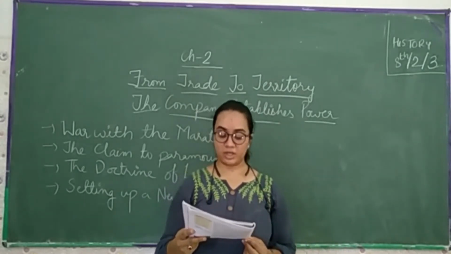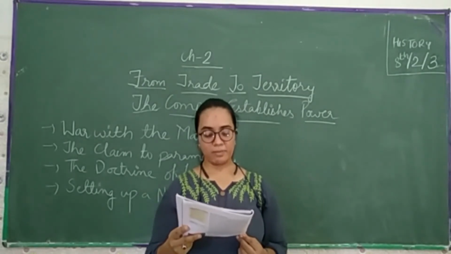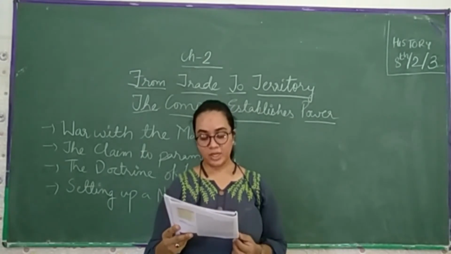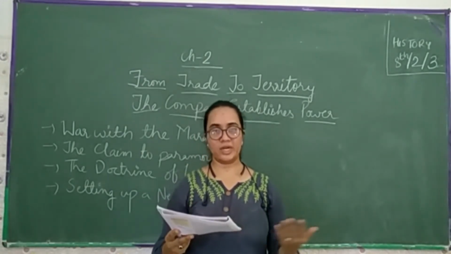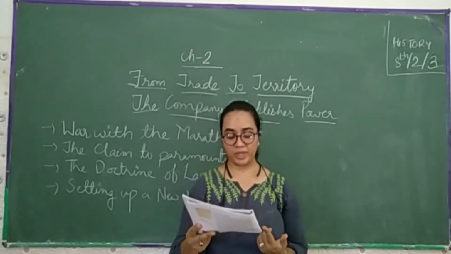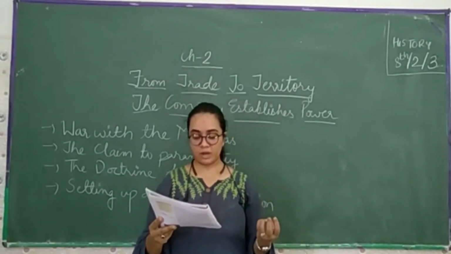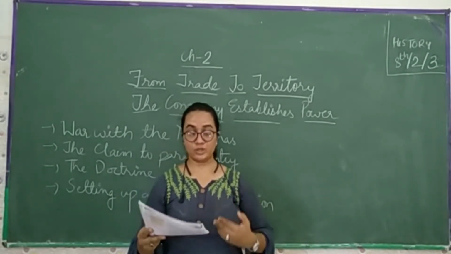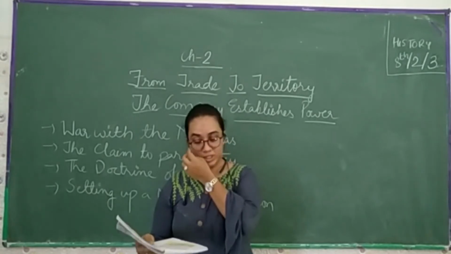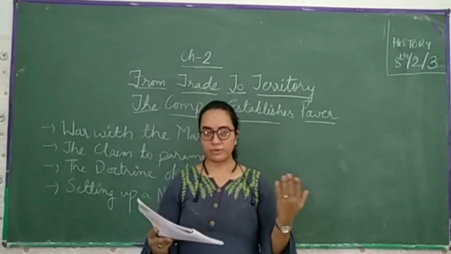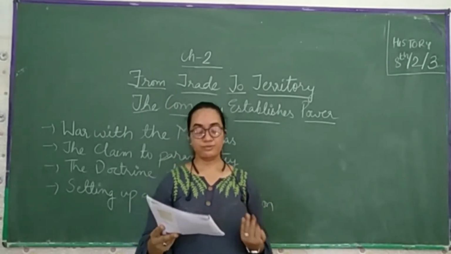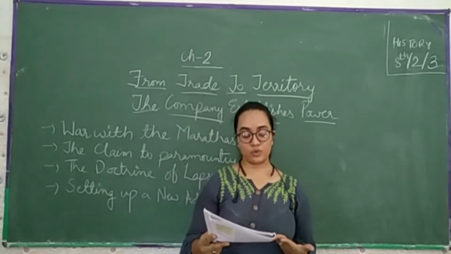One kingdom after another was annexed simply by applying this doctrine: Satara, in 1840, Satara is in Maharashtra; Sambalpur; Udaipur, in present-day Rajasthan; Nagpur; and Jhansi, which is in UP. Slowly and gradually, when the rulers did not have male sons, the company captured these places: first Satara, then Sambalpur, then Udaipur, then Nagpur, then Jhansi. Finally, in 1856, the company also took over Awadh.